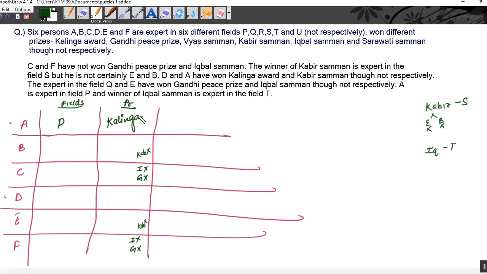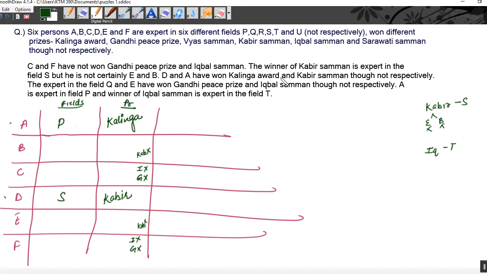If A is having Kalinga Samman, that means D will have Kabir Samman. And if D is having Kabir Samman, that means D's expert field is S. Clear? D and A have won Kalinga and Kabir Samman, not respectively. This means you have to arrange who is winning Kalinga and who is winning Kabir